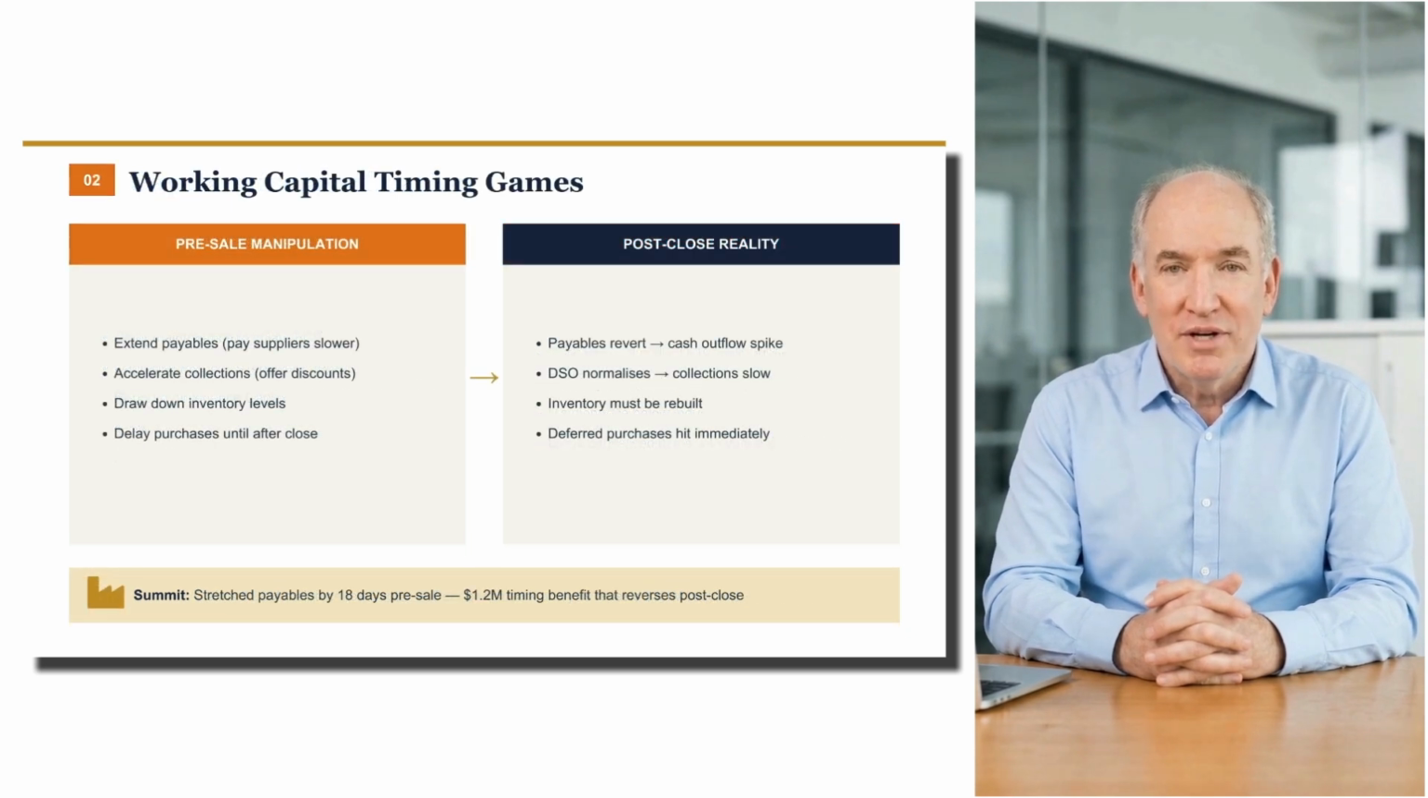Trap 2. Working capital timing. Sellers manage working capital aggressively before a sale. They extend payables, paying suppliers slower. They accelerate collections, offering discounts for early payment. They draw down inventory. All of this makes cash flow look better in the measurement period, but it's borrowed from the future. Your normalized working capital analysis needs to strip out these timing games.